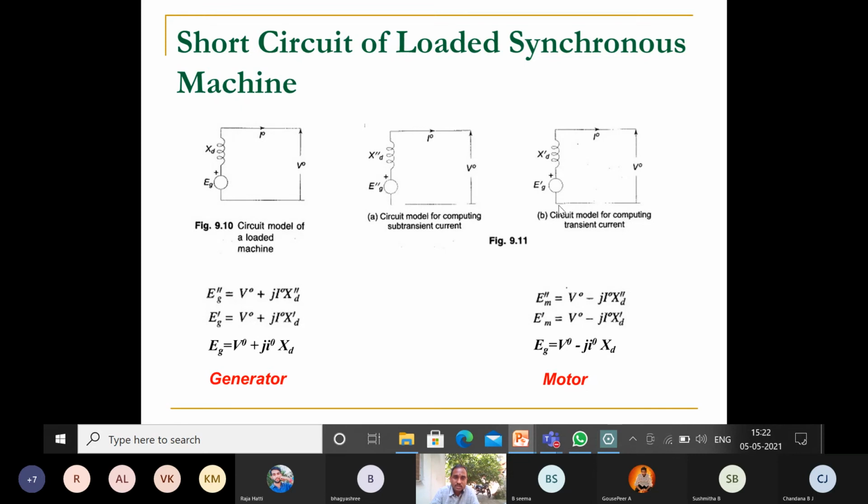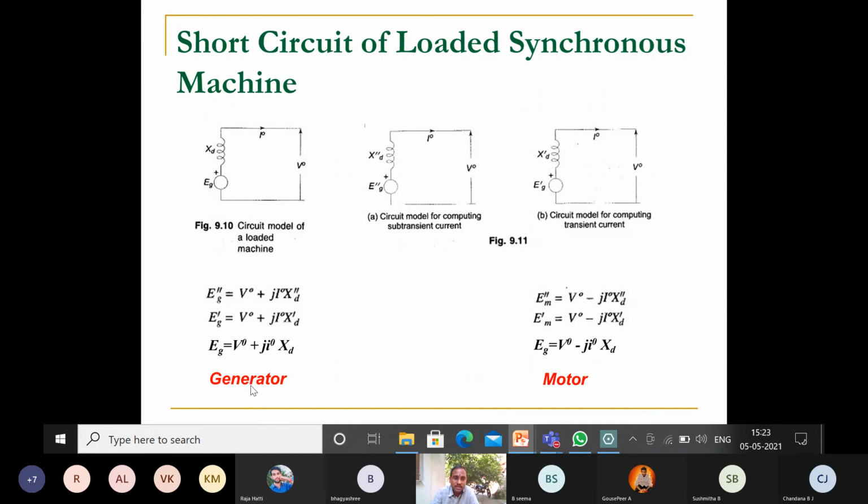EG dash is the circuit model for computing the transient current, that is terminal voltage V naught plus J into I naught into XD dash. And for the first circuit, EG is equal to V naught plus J into I naught into XD. Okay, so these are the equations under the loaded condition.